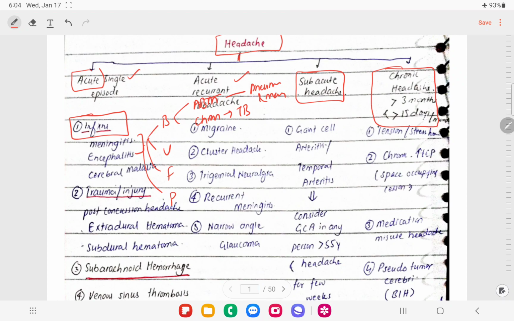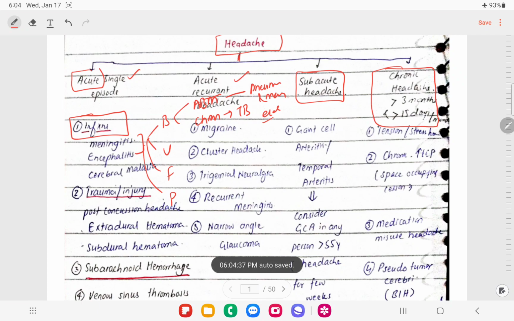The next thing was Streptococcus pneumoniae, pneumococcus, which was the leading cause of meningitis in elderly people. So we have talked about different types of meningitis.